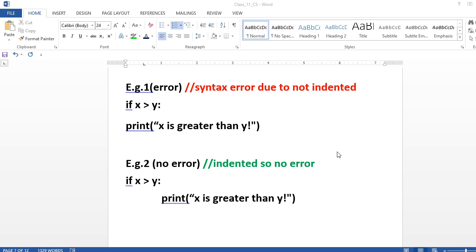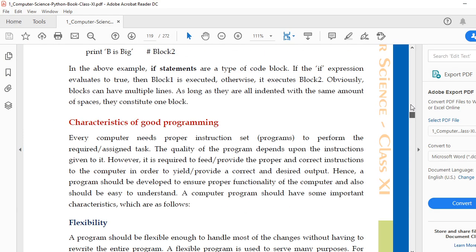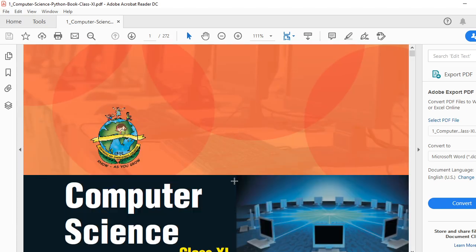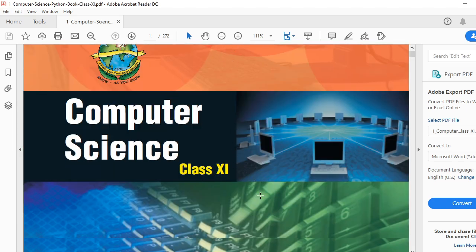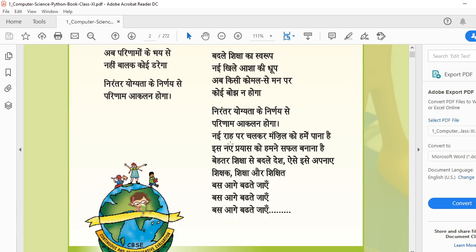The Class 11 CS NCERT book. From the NCERT site you can download the book. I am going to show it to you. See, this is the book, and we are going to follow this book also. This is Computer Science Class 11, from the Central Board of Secondary Education. You can easily download it from the internet.